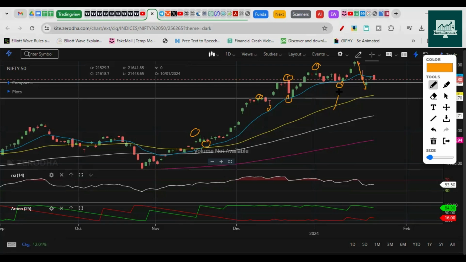So this low has been taken out. So this is not a higher high, higher low formation anymore, the trend has broken. This is called a lower low. Okay, and somewhere here it will make a lower high, and most likely it will make another low, right? So lower low, then again lower high, like that. Or maybe it will bounce from here like this and break this trend, right? So until this lower low, lower high formation trend is broken, we should be bearish in the market right now.